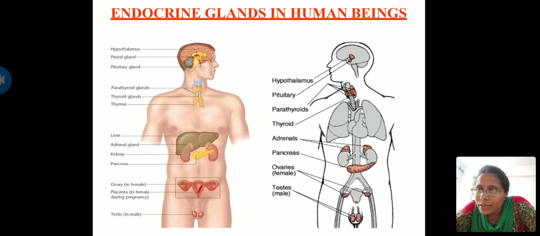Next, you can see in the diagram the ovaries. Ovaries are usually present only in females. Ovaries secrete two hormones, estrogen and progesterone. These hormones give you secondary sexual characters.